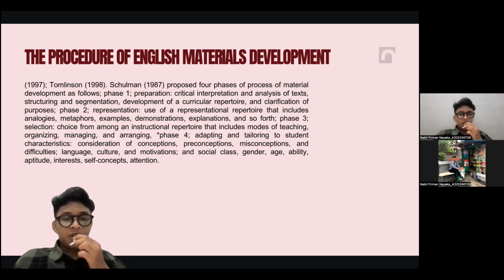Representation is the use of a representational repertoire that includes analogies, metaphors, examples, demonstration, explanation, and so forth. And then phase three is selection. Selection is choice from among an instructional repertoire that includes modes of teaching, organizing, managing, and arranging.